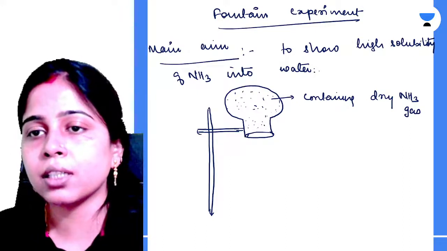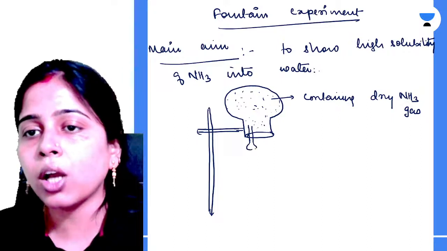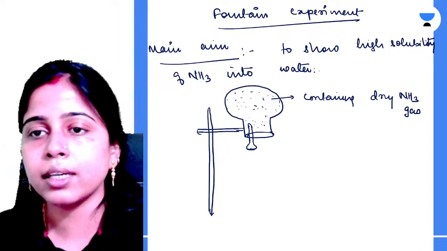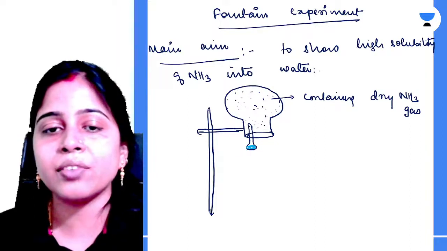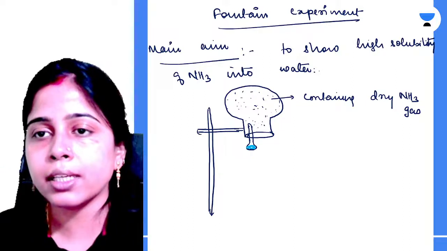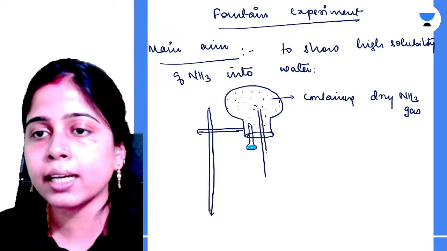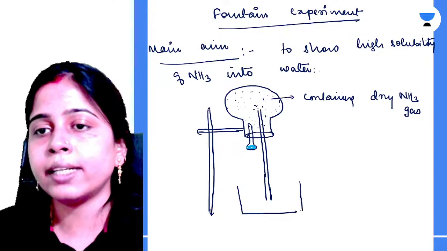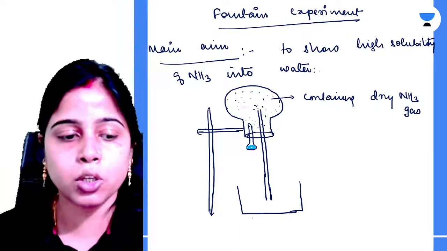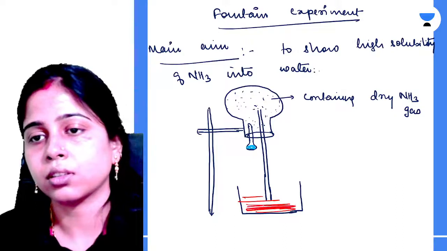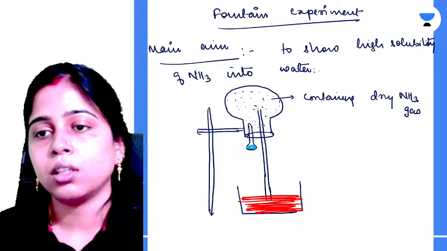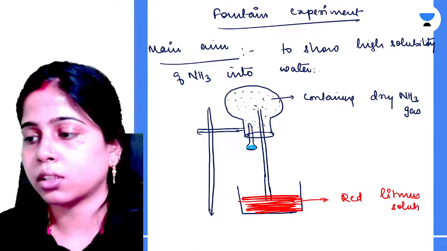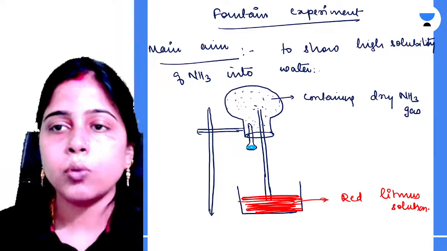Now in the mouth of this flask we have attached a small dropper which is containing some water, and then we have also attached a thin jet tube inside this flask whose one end is connected to this red litmus solution. Let me draw this red litmus solution. Okay, this is your red litmus solution. Clear?